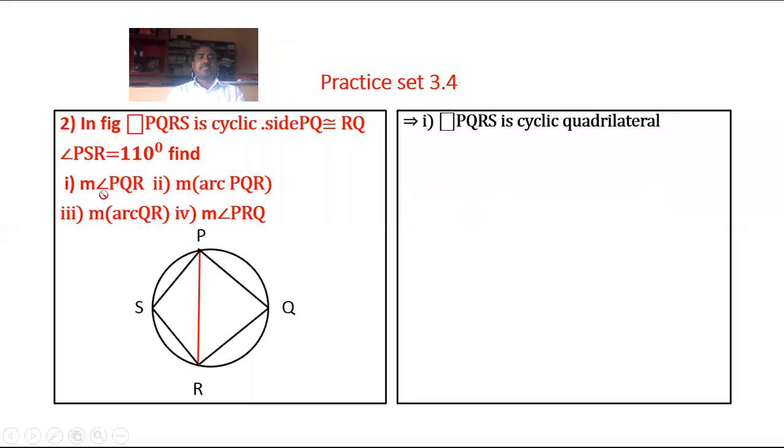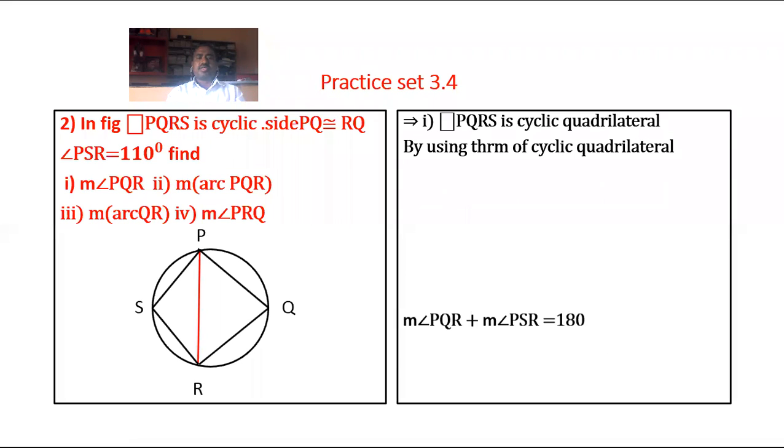To find first, measure of angle PQR. Quadrilateral PQRS is cyclic quadrilateral. हे चक्रीय चौकोन आहे. By using theorem of cyclic quadrilateral, the opposite angles of a cyclic quadrilateral are supplementary. चक्रीय चौकोनाचे सम्मुख कोन पूरक कोन असतात.